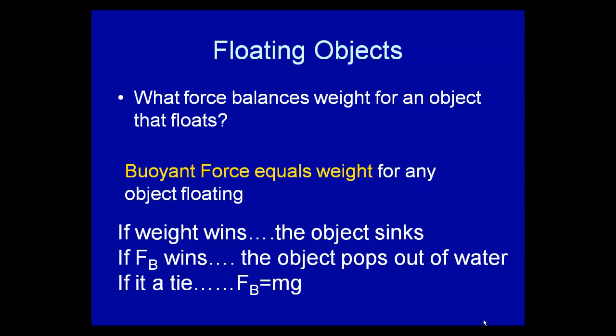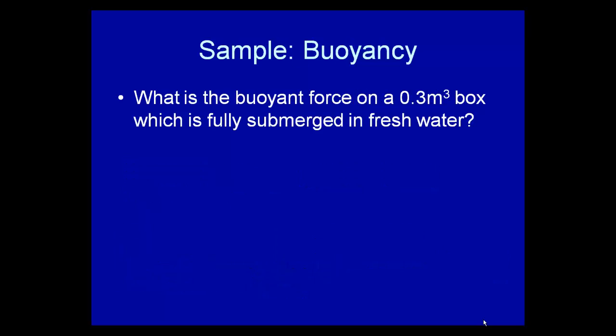Now, if the weight force wins, the object's going to sink. If the buoyant force wins, the object will pop out of the water. One place we see that, if you take a beach ball or something like that and push it down under the water and let it go, the buoyant force is going to win and the object's going to pop out of the water. If it's a tie and floating, the buoyant force is equal to the weight.